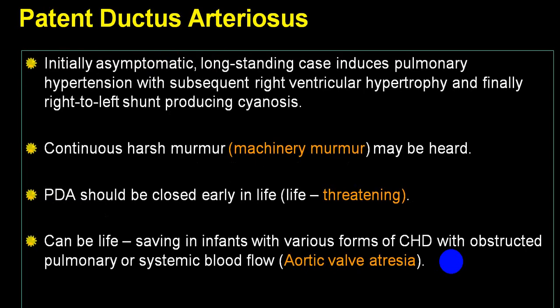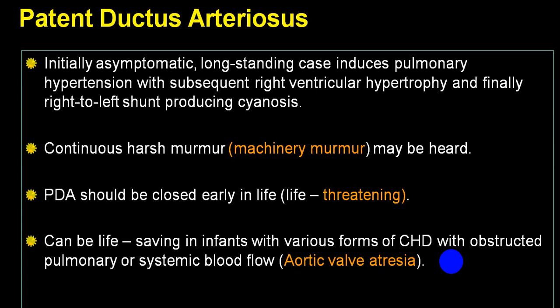By and large, as far as the murmur is concerned, you will have a continuous harsh murmur. We also describe it as a machinery murmur, which will be heard in the left infraclavicular region and radiated into the nearby area. This is because of the blood flow from the aorta via the patent duct into the pulmonary artery. When the reversal of the shunt takes place, the blood will flow from the pulmonary artery into the aorta.